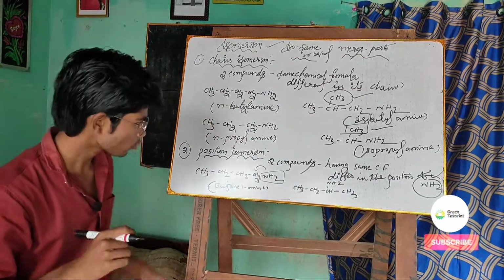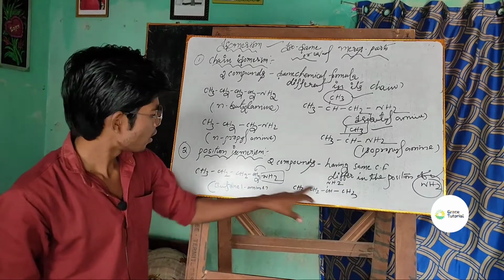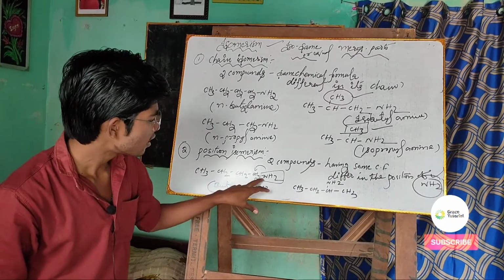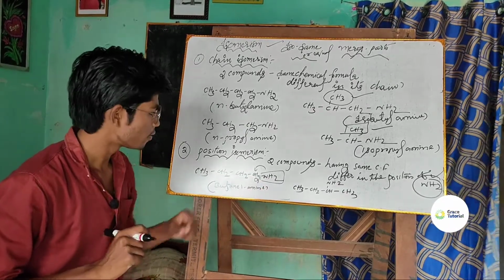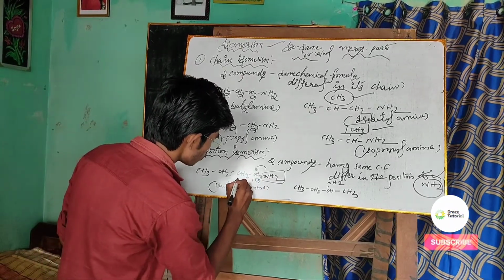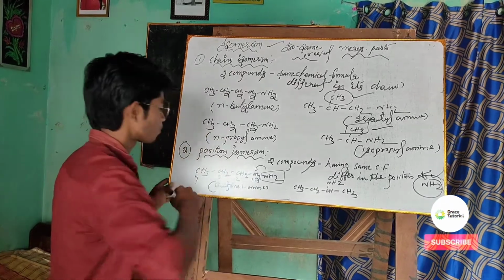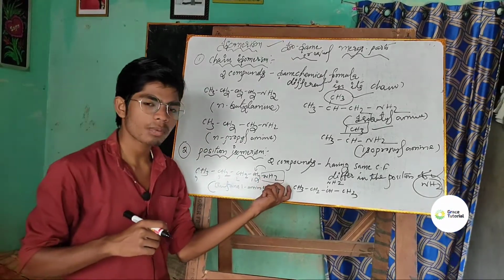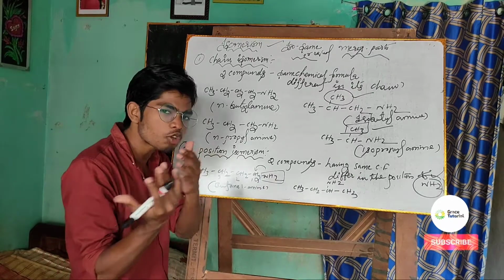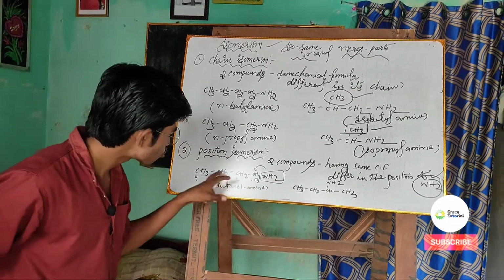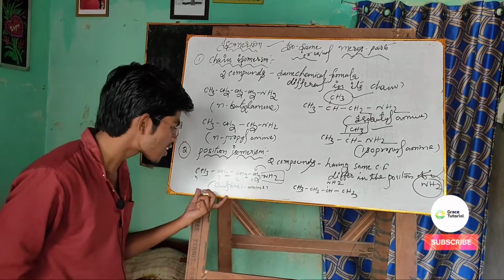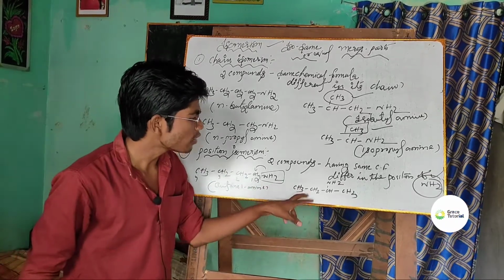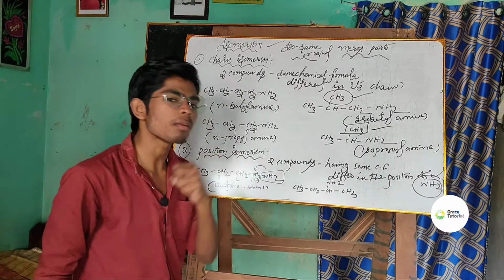If you look at the first compound, the amine has been attached to the first carbon atom. So this is 1 2 3 and 4, because the functional group is on the right side, that's why we need to count from the right side. So in this compound the amine group is attached to the first carbon atom, but in this compound the amine group is attached to the second carbon atom.